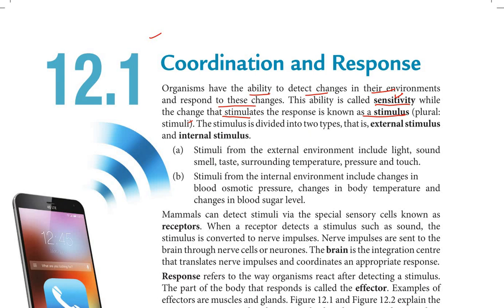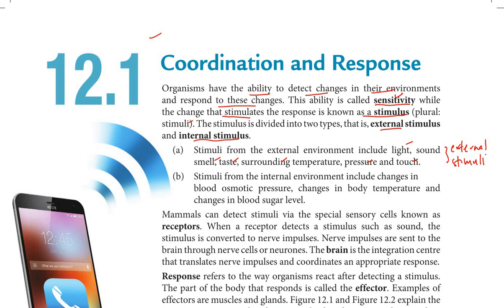The stimulus is divided into two types, that is external stimulus and internal stimulus. A. Stimuli from the external environment include light, sound, smell, taste, surrounding temperature, pressure, and touch. So these are known as external stimuli, because they come from the external environment, outside from our body. So this is known as external stimuli.